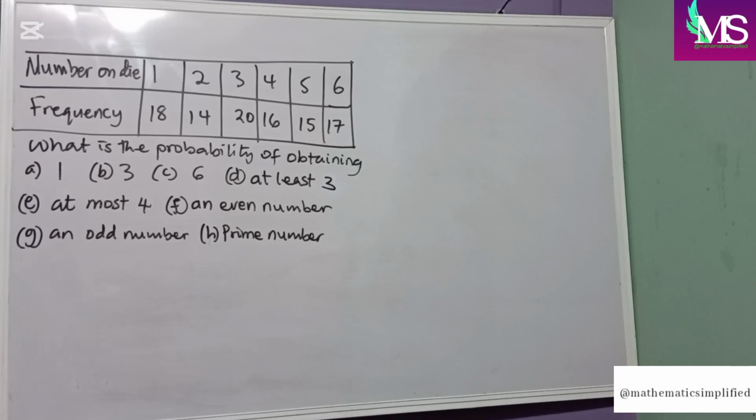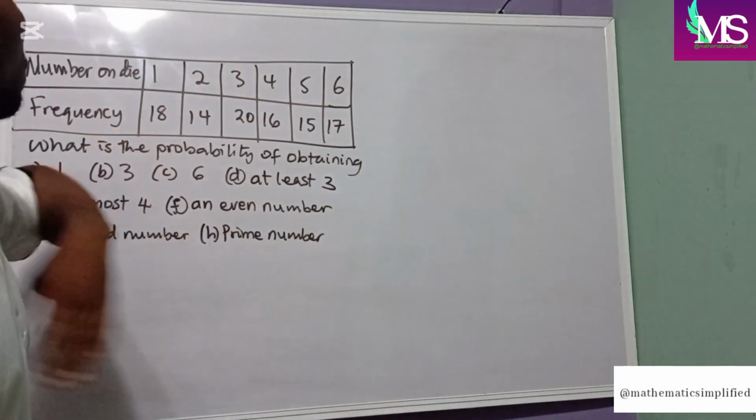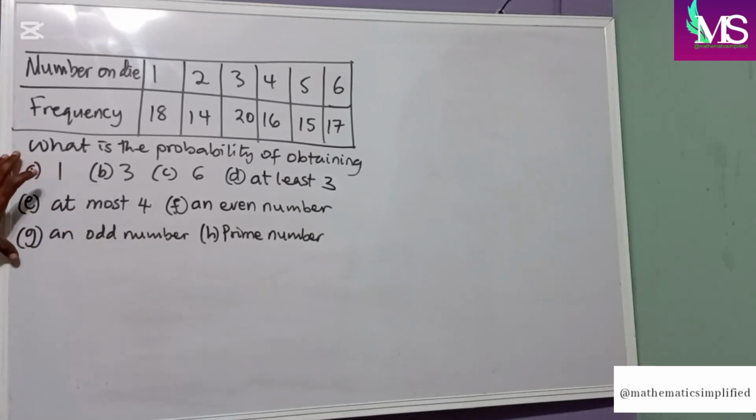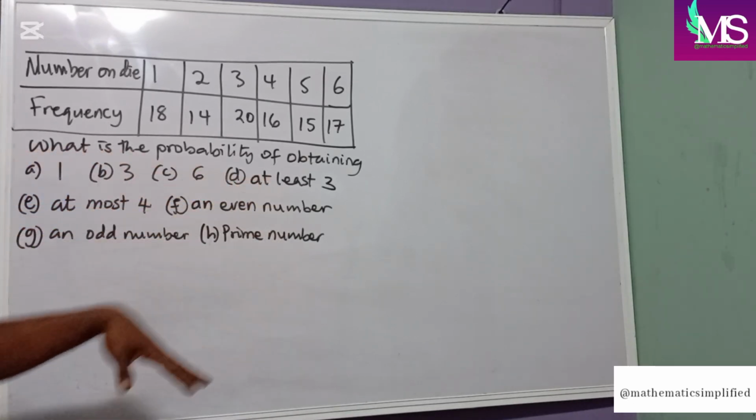What is the probability of obtaining A, a 1, B, a 2, a 3, C, a 6, D, at least 3, E, at most 4, F, an even number, G, an odd number, H, a prime number? Now, this table was given to us from an experiment conducted, and we should find the probability of obtaining these.